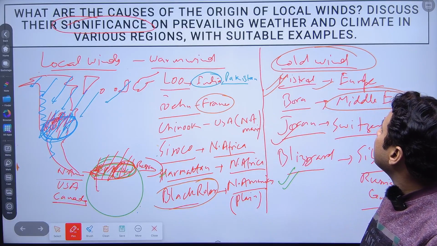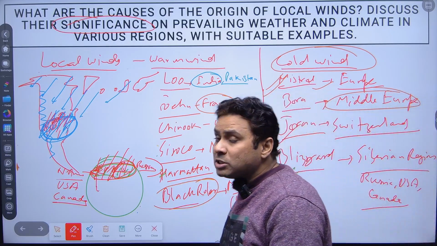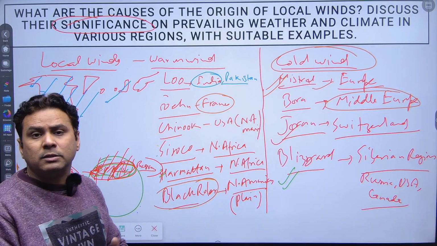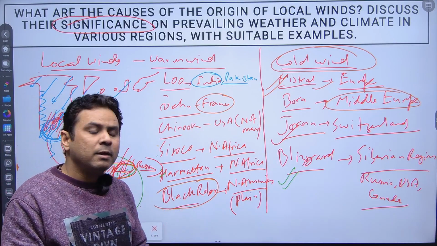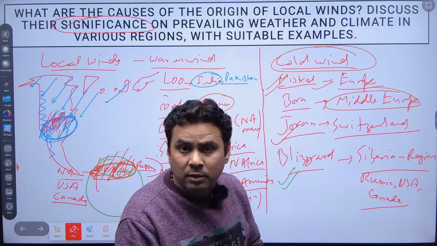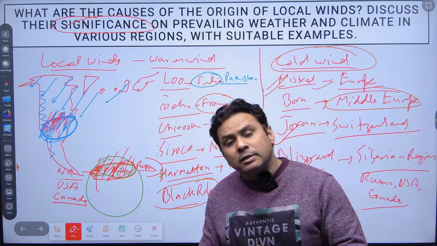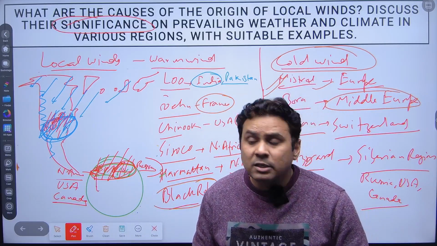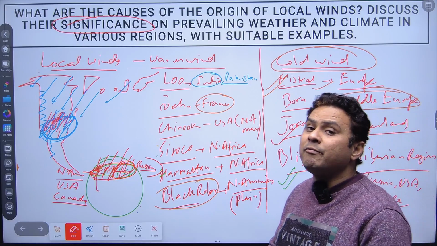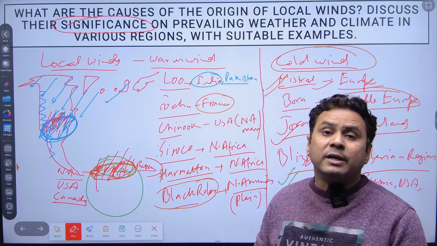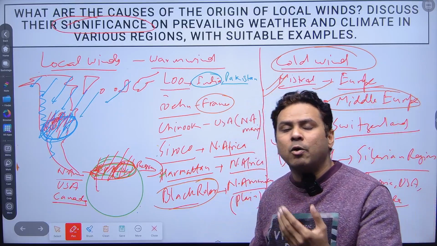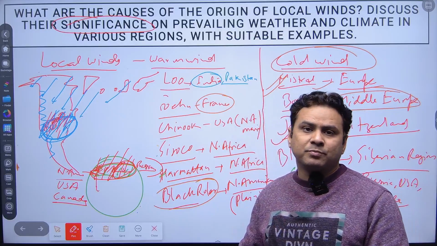So I suppose I had given you the causes of the local wind, how the local winds have evolved. The local winds have evolved by the temperature gradient, pressure gradient, the topography, and the rural and urban factors. In those factors, pollution is also an important factor. Then we talked about the significance of prevailing wind. So I just explained how the prevailing wind plays an important role in the formation of a particular region, how it is impacting the climatic conditions, how it is impacting the economic conditions, right?